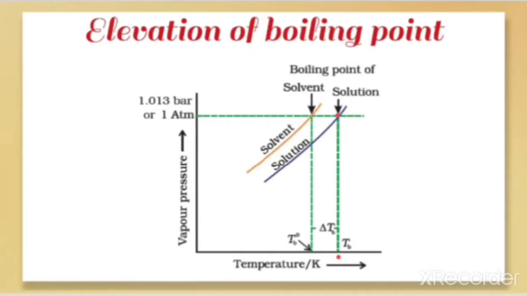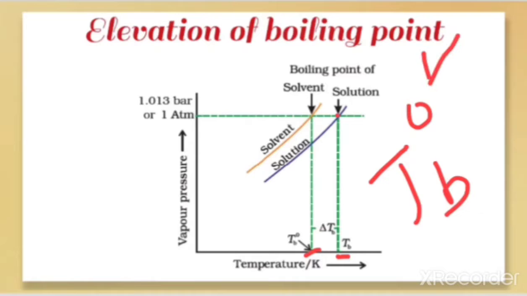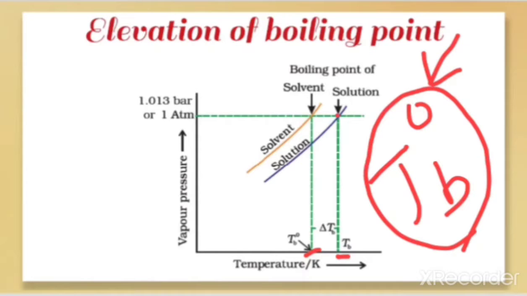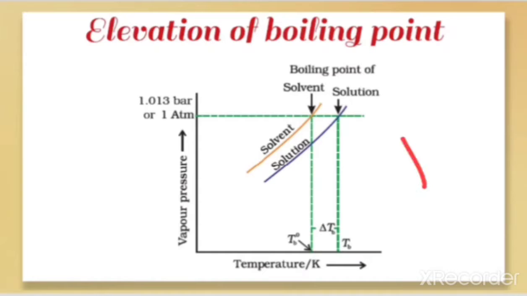So TB is the boiling point of the solvent in the solution, and T naught B is the boiling point of the pure solvent. Note here, the naught sign is used for the pure solvent. So T naught B is the boiling point of the pure solvent, and TB is the boiling point of the solvent in the solution.